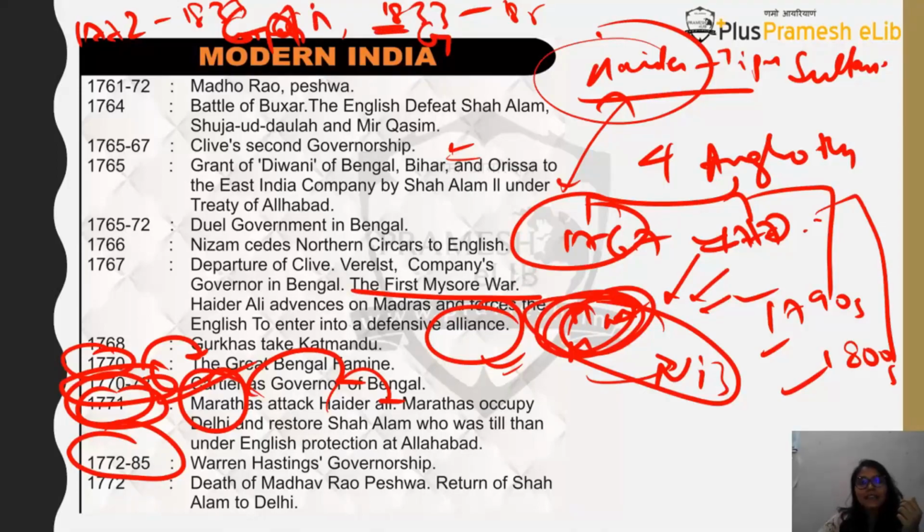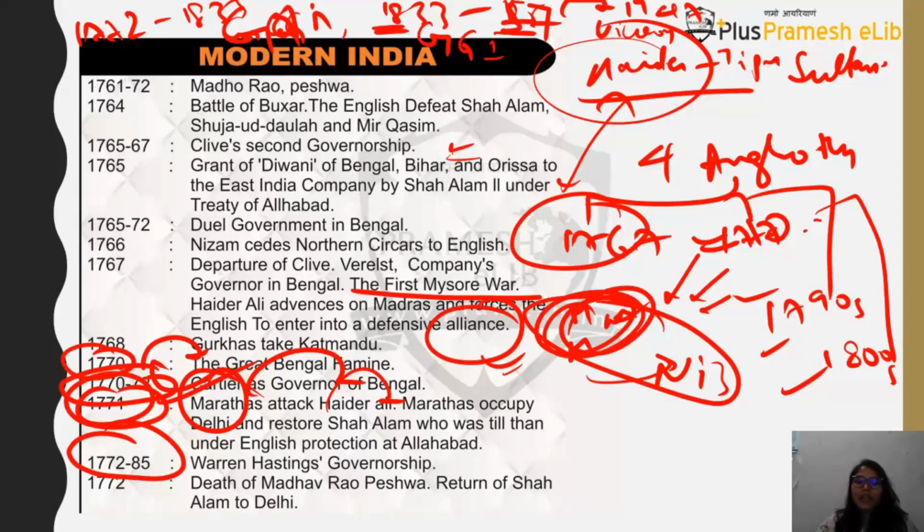Then from 1833 to 1857 you will have Governor General of India. From 1857 till 1947 you will have Viceroy of India. Okay, Governor General of Bengal or Governor General of Fort William, then comes the Governor General of India, and then comes the Viceroy of India. So these three things are generally the post given to the highest authority under the British Empire, to Britishers, to actually control the Indian territory.